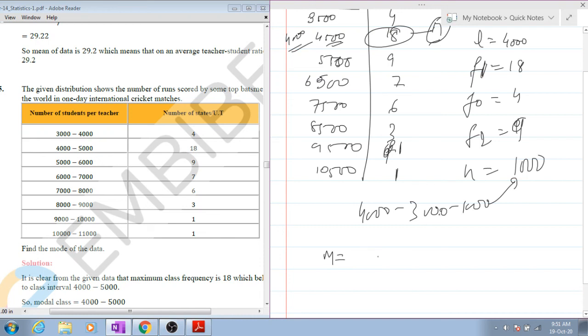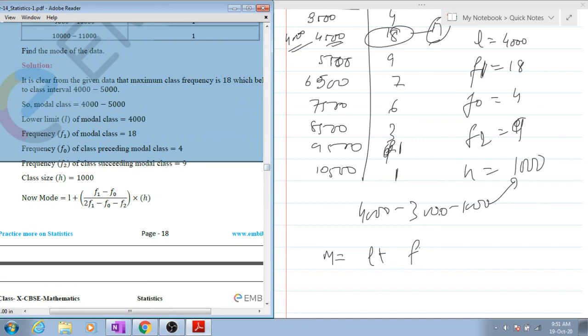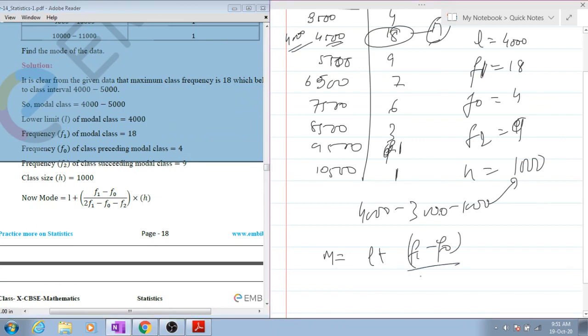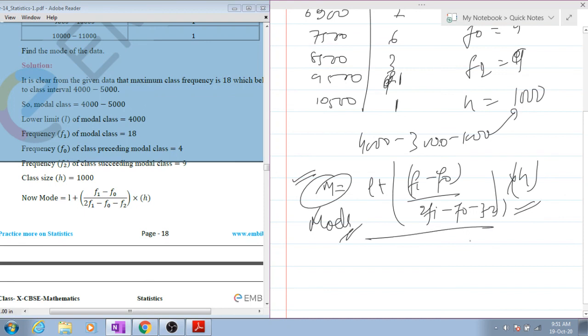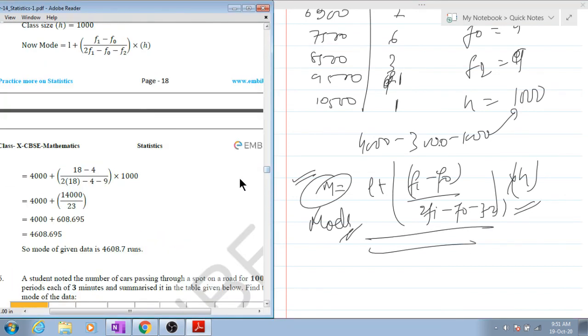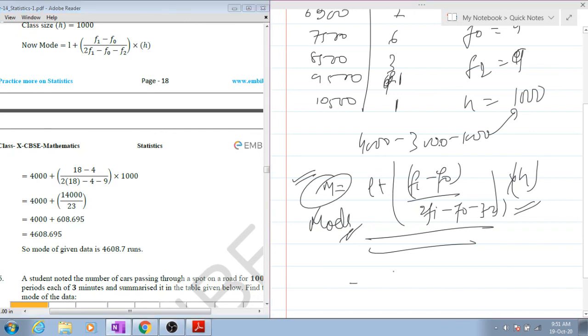Mode is equal to L plus F1 minus F0 by 2F1 minus F0 minus F2, into H. This is the formula for mode. Once you have applied the formula, I don't think you will have a lot of calculation mistakes. However, there are calculation mistakes. You have to overcome them by practicing a lot. Calculators are not allowed, so you have to do it on your own. Mode comes out to be